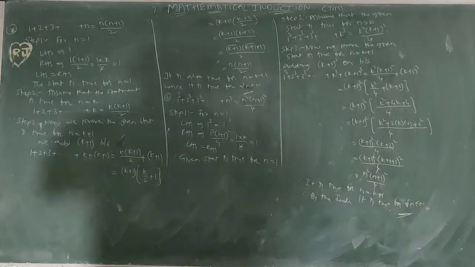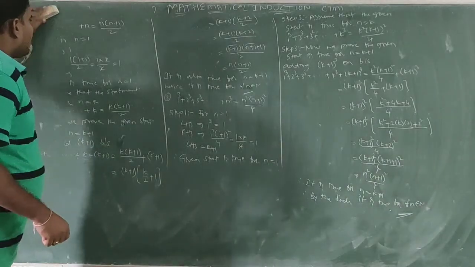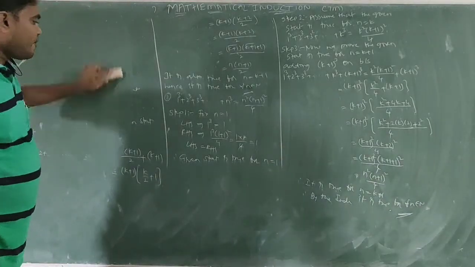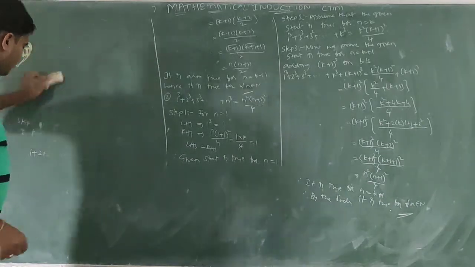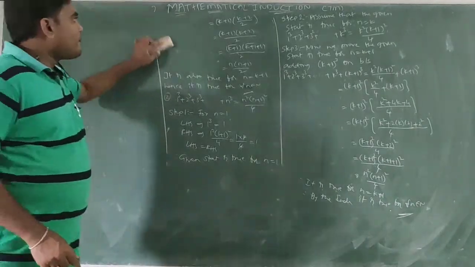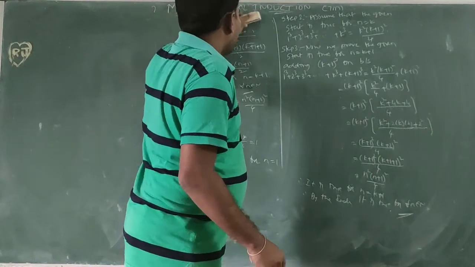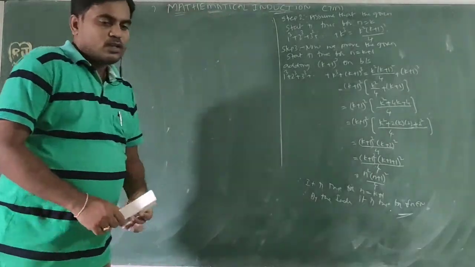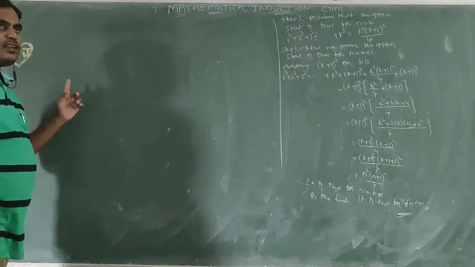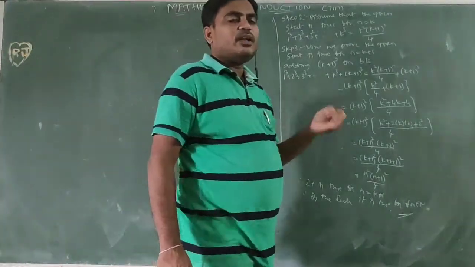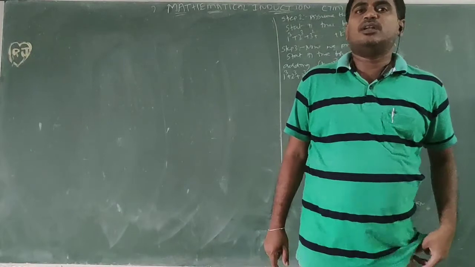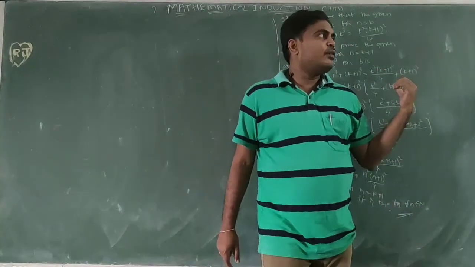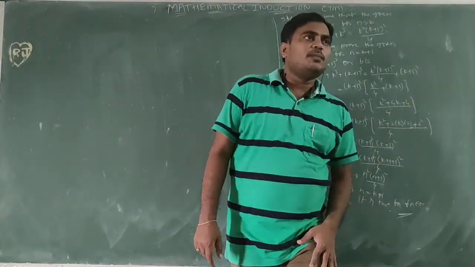Next, third question. Previously we did the problem for 1 plus 2 plus 3 plus up to so on, and 1 cube plus 2 cube plus 3 cube plus up to so on plus n cube.